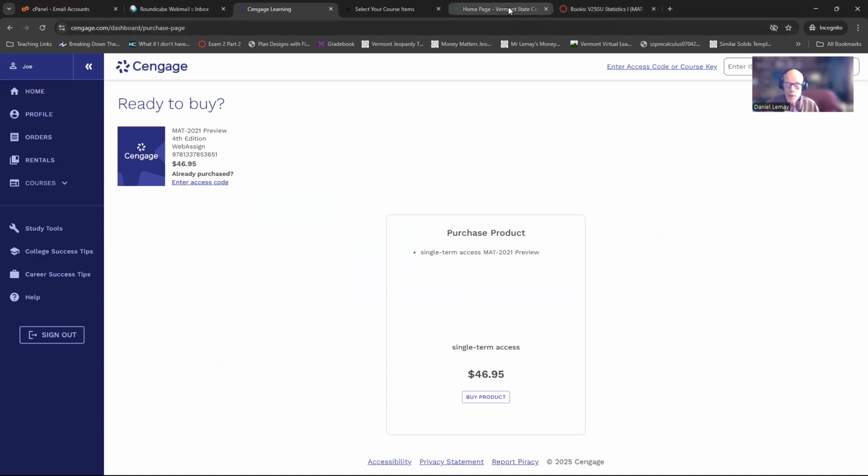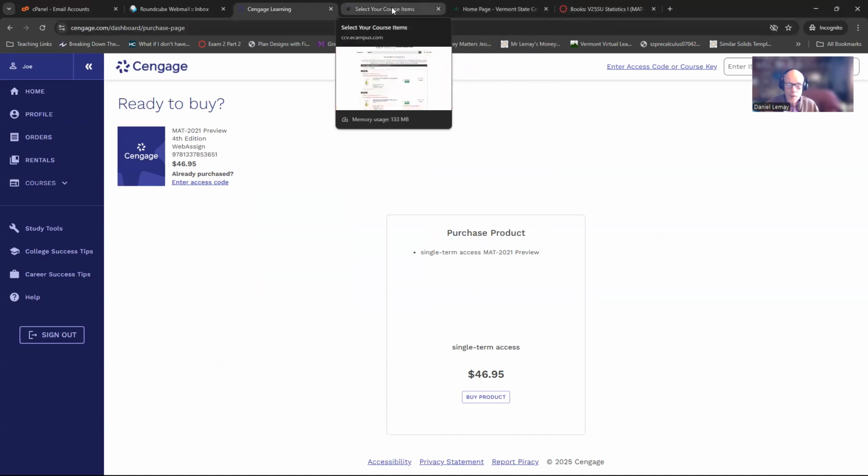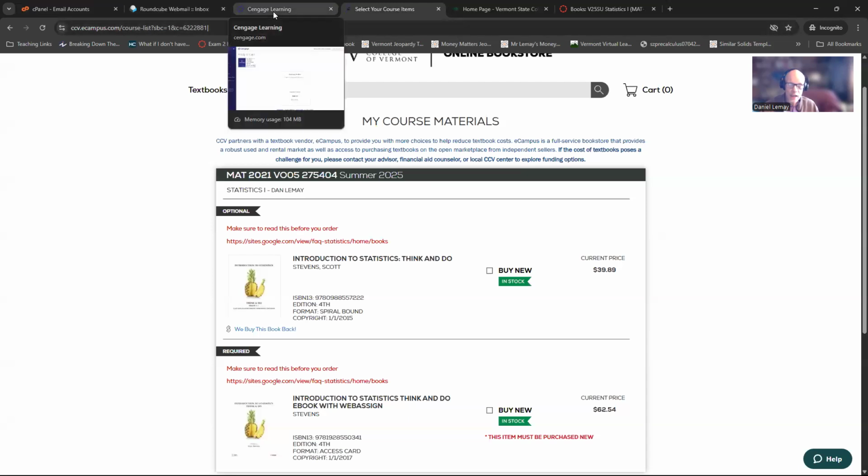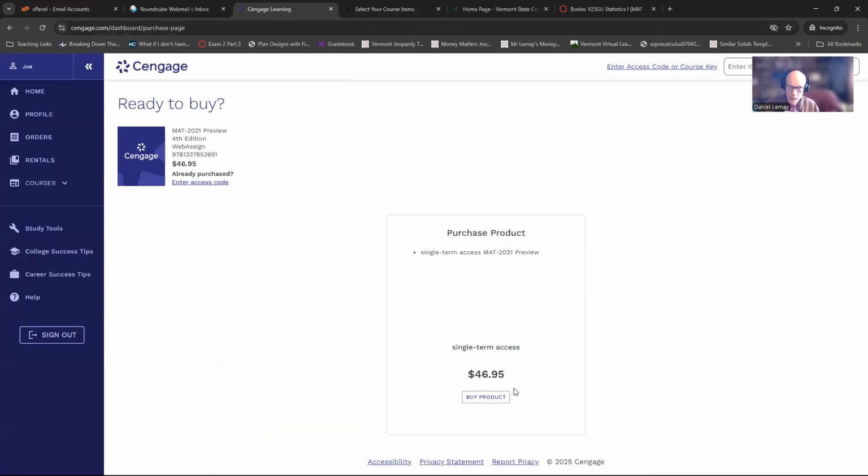versus, what were they charging here? 62 versus 46. That's what, a $16 savings if I'm doing my arithmetic right. So I don't know, $16 is something. And the nice thing about this is you don't have to wait for eCampus.